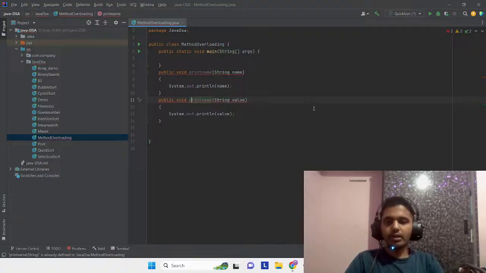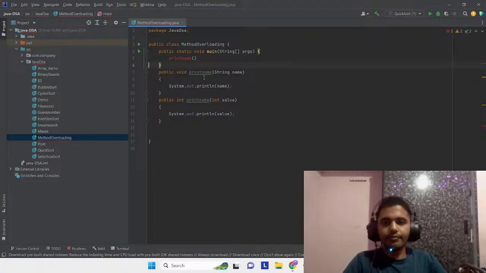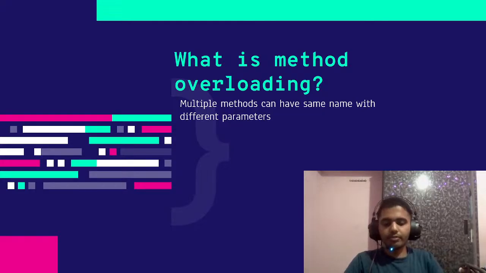And if you say I'll change the return type, it still gives us an error because it's already defined above. So what you have to do is create different parameters. Here it is taking a string, here it is taking a value. So yeah, you get the gist of it.